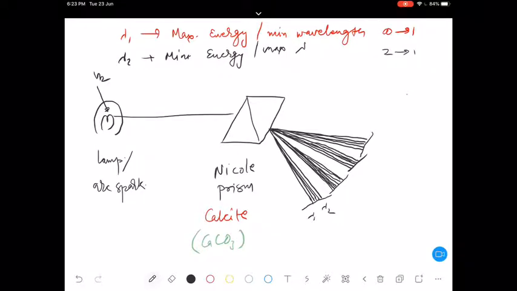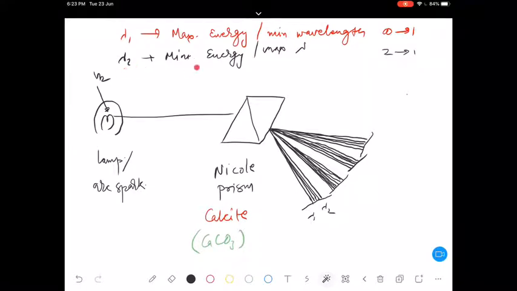This is only I have written for a particular series only. Don't say sir lambda 2 is not having minimum energy, it will be there for this wavelength. I am writing it for this one series having highest energy photons. Is that correct?